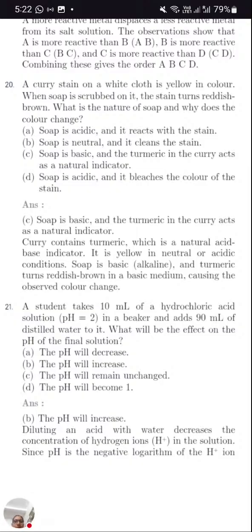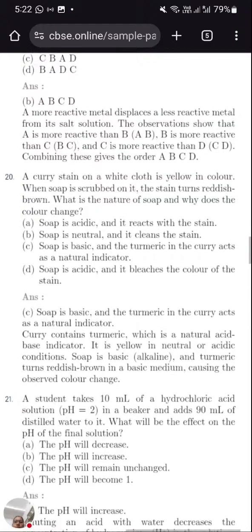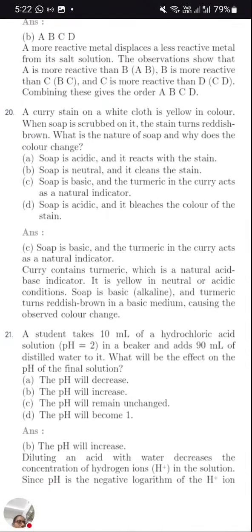You wrote B. B is wrong option. Okay, Vivek, for which one? Okay, maybe for the reactivity series one you have given B. Now we started with the 20th question where we are discussing the turmeric. Turmeric is a natural indicator.